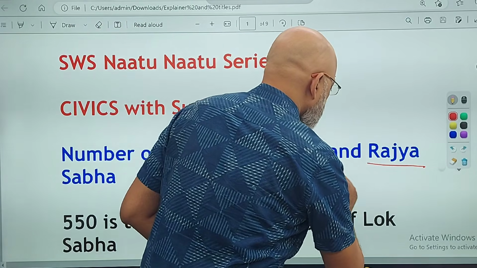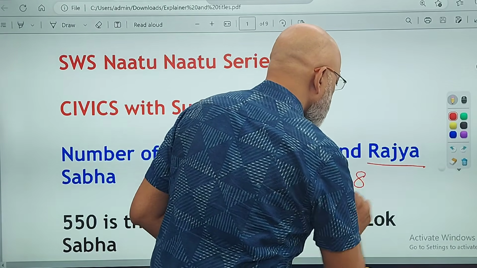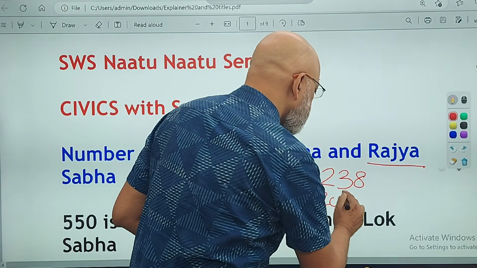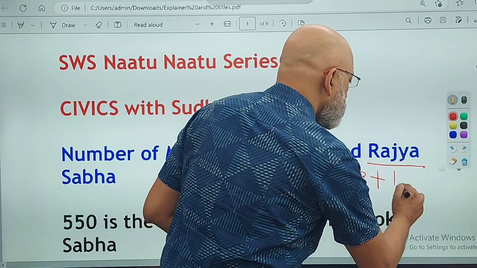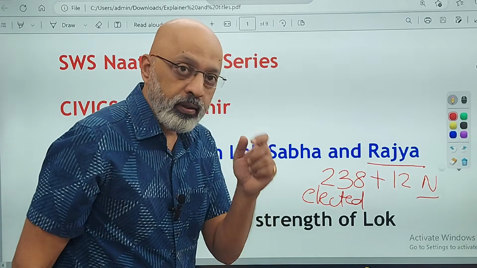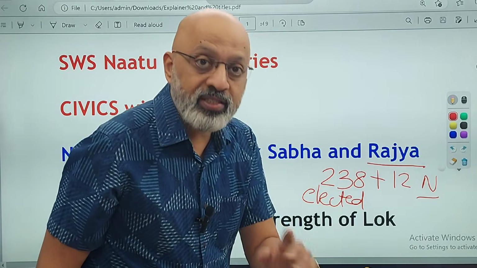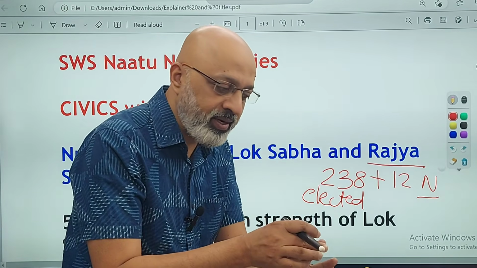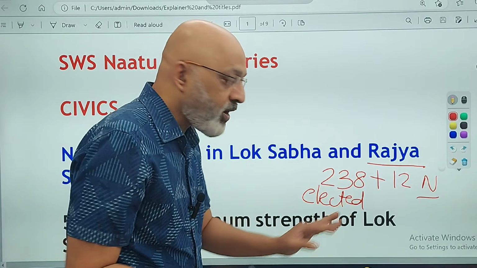Let's deal with the Rajya Sabha. It is 238 elected. Remember, these are elected, plus 12 nominated by the President of India. Question can come, who nominates them? Always remember the distinction between appointment and election, and nomination.